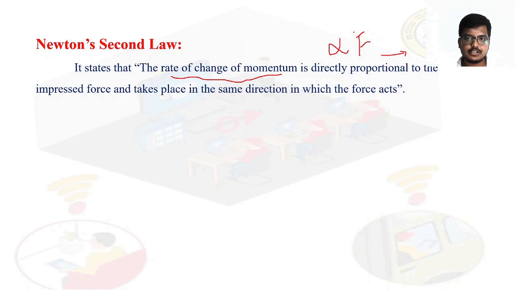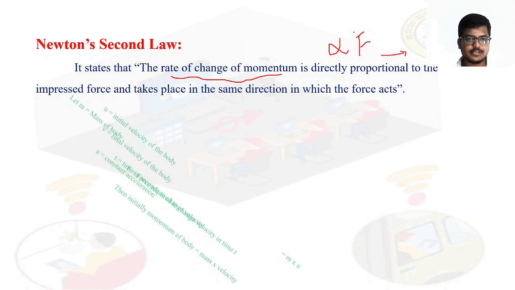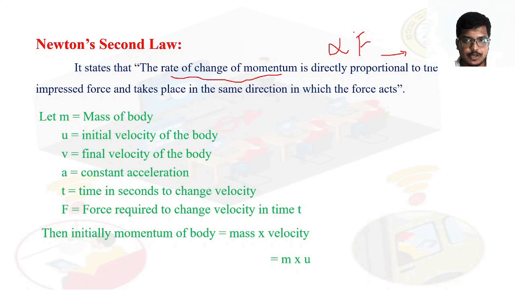So we will assume some things. What is that? Let m be the mass of the body, u is the initial velocity of the body, v is the final velocity, a is the constant acceleration. So what is a? Acceleration, the rate of change of velocity. So velocity by time is what? Acceleration. So time in seconds to change velocity. F is the force required to change velocity in time t. Okay, so these are our assumptions.